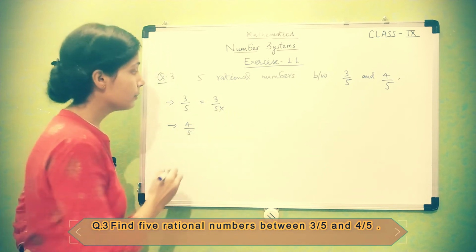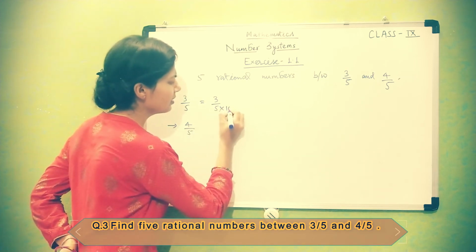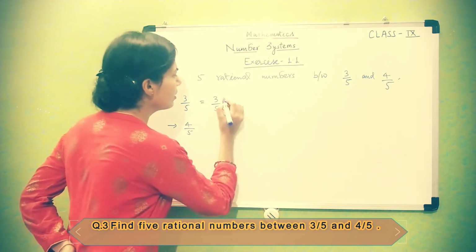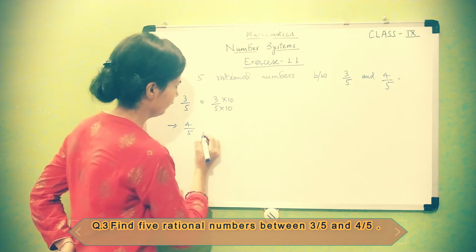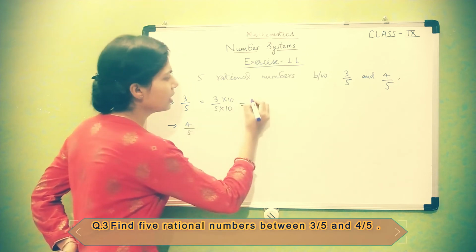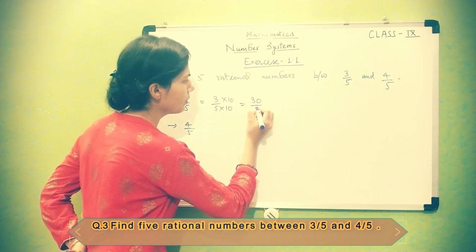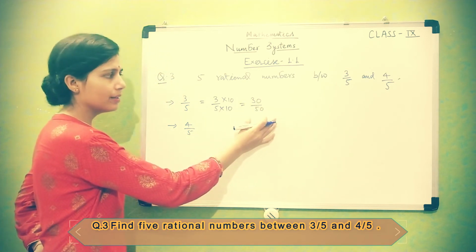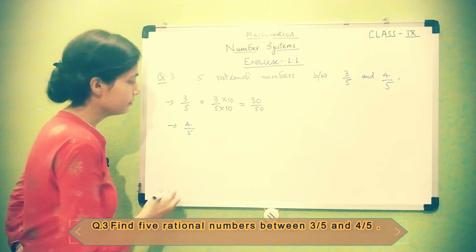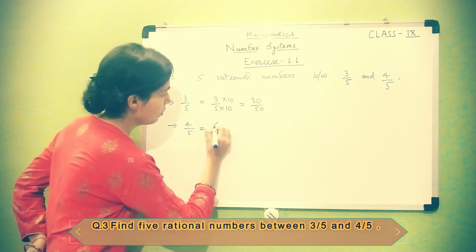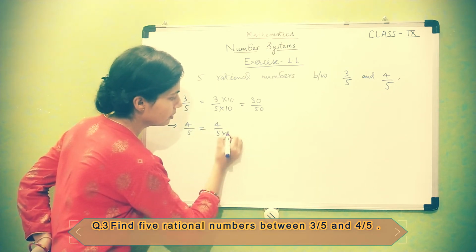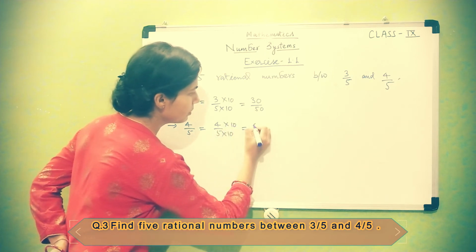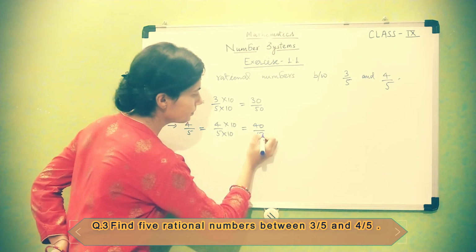Suppose I am multiplying it by 10. That is very easy. So every time you can take 10 if possible. So it will come 30 upon 50. Okay, 30 upon 50 is an equivalent of this rational number. Now here 4 by 5, you also multiply by 10, so it will be 40 upon 50.